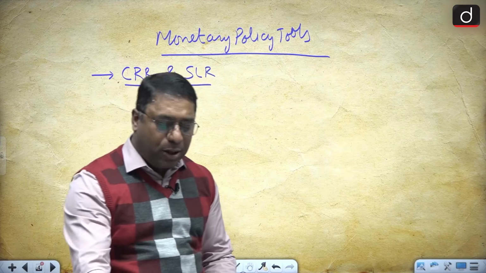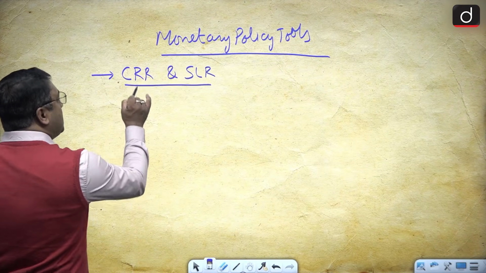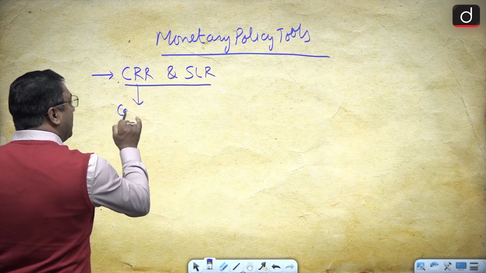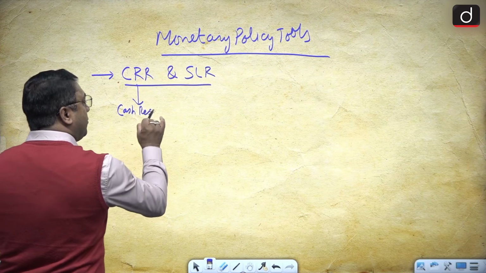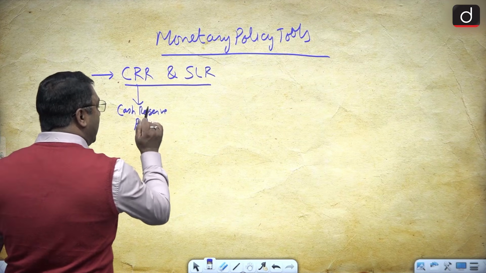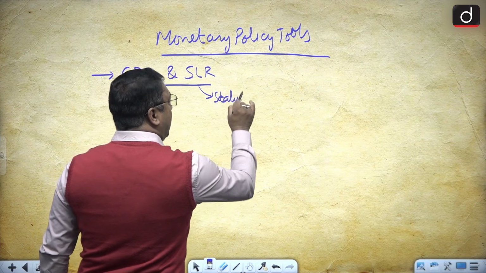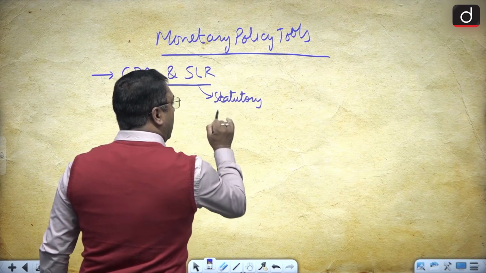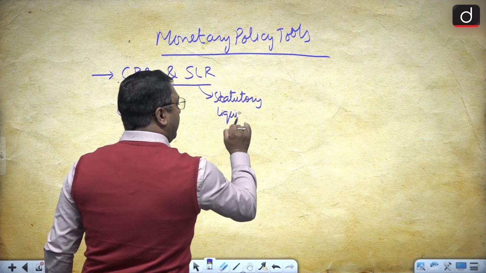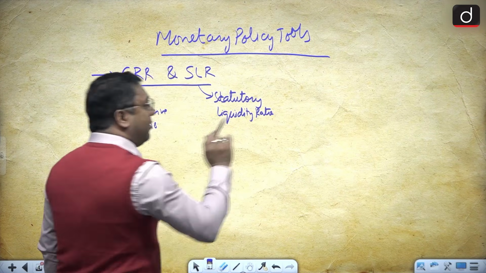If we talk about the CRR and SLR, it is very simple, remember it: CRR is the cash reserve ratio. Please don't go by the spellings. SLR is the statutory liquidity ratio. Now I'll give you a trick.